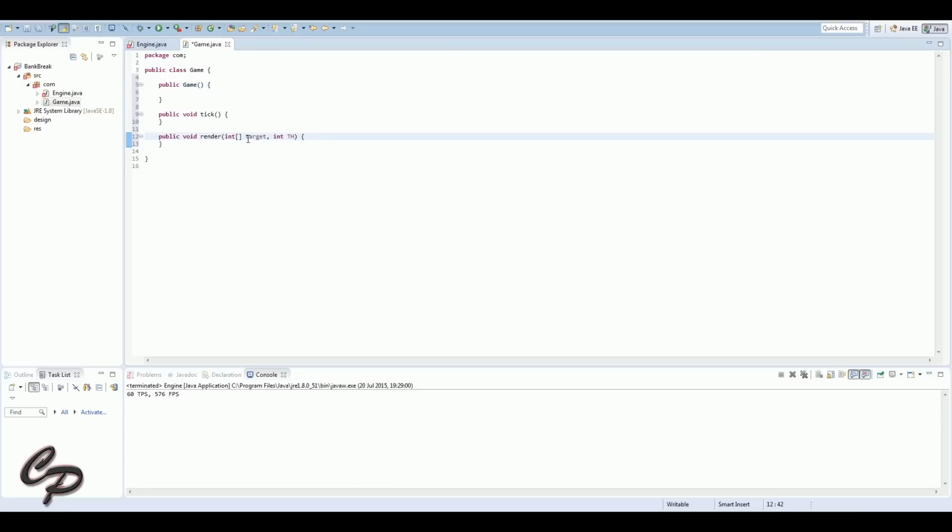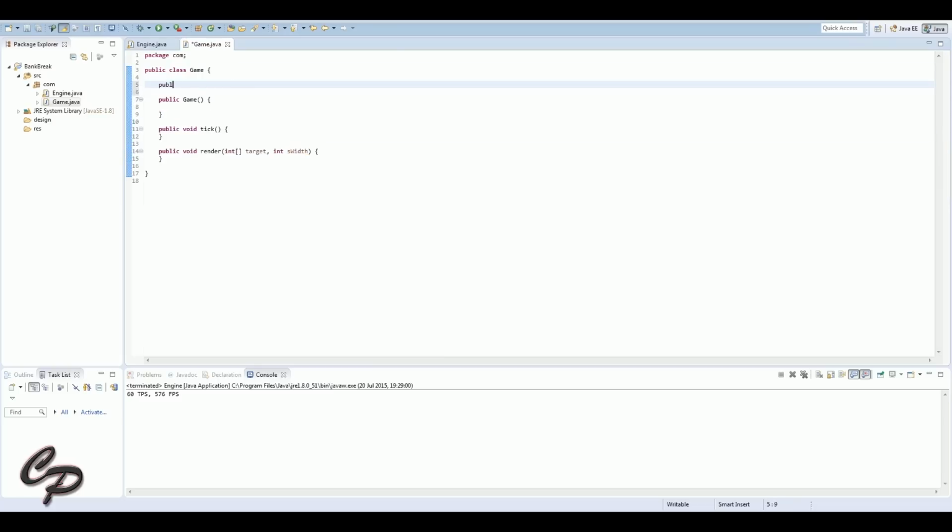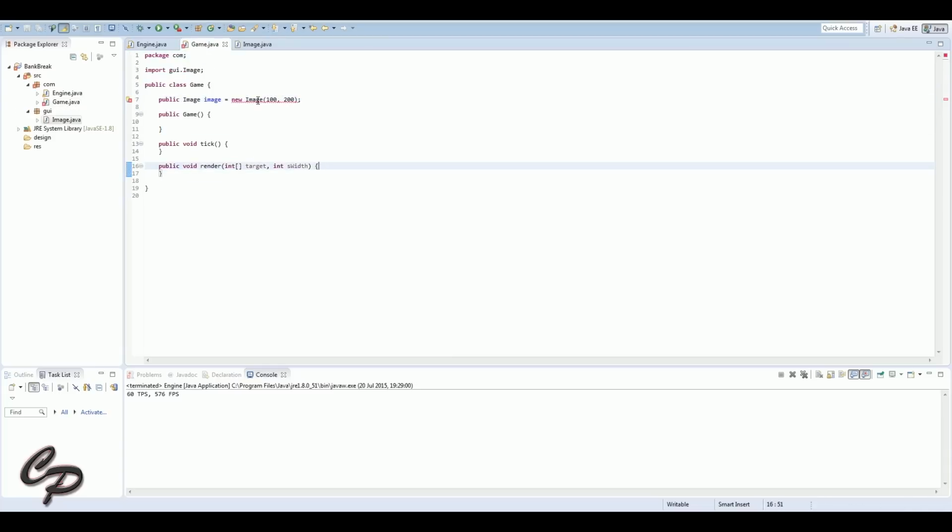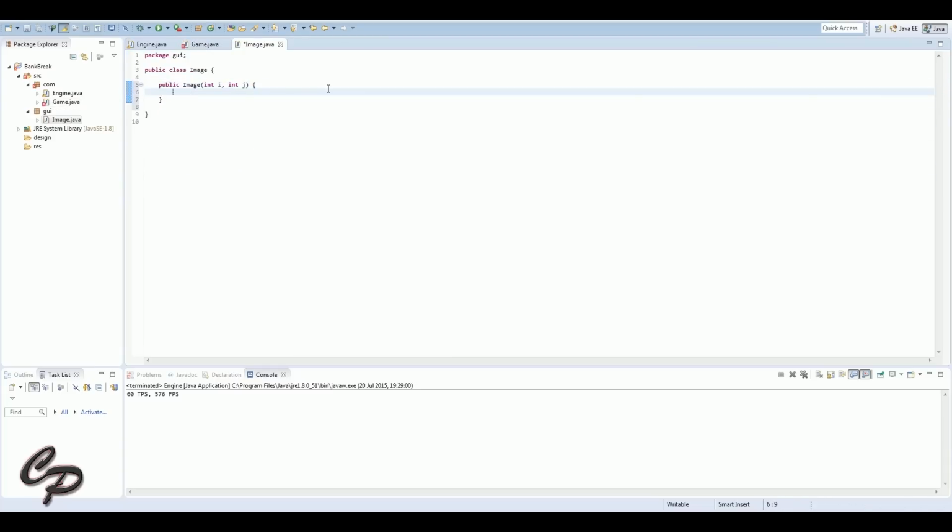And then what we've done is we've made a game class now. So now this game class has functions in it. All the engine classes are hidden, but in this game class you've got a tick function and a render function, and literally all you do in them is directly draw onto the target, and that'll draw it straight on the screen. So we don't have to worry about any of the behind the scenes stuff, setting up the window, the frame rate and all that. That happens in the engine class. Now we've just got the game class that I can interact with.